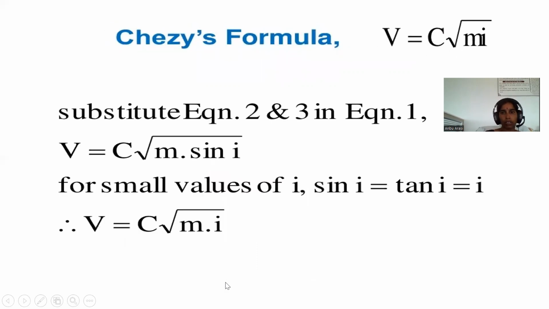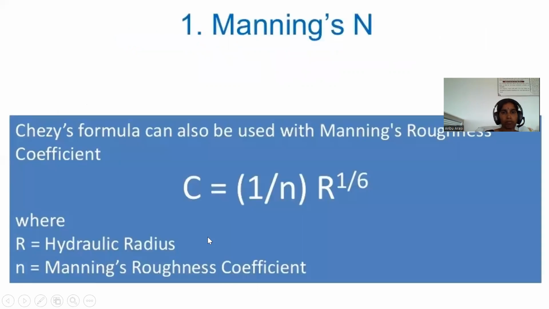Then we write the formula V equal to C into root of m into sin i. For small values, sin i equal to tan i equal to i. Then we cancel the sine. Now the formula is velocity is equal to constant C into root of m into i.